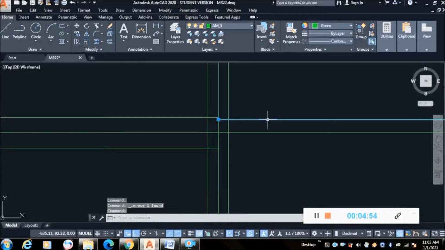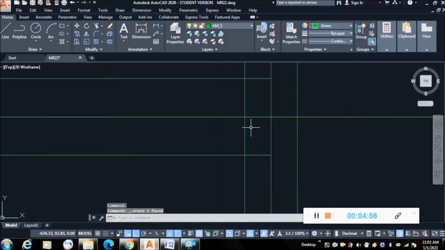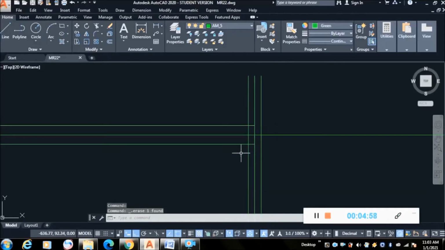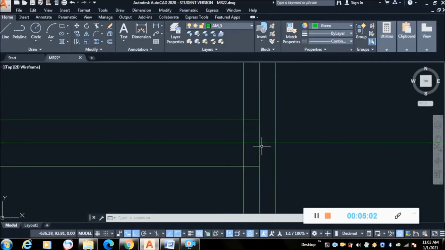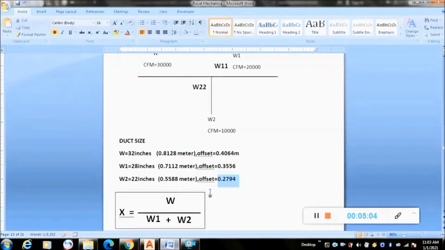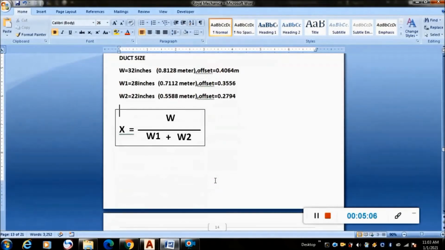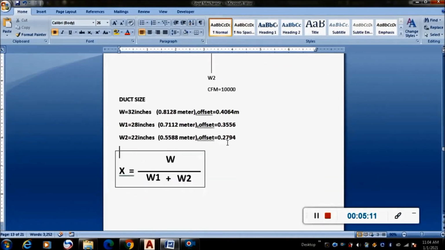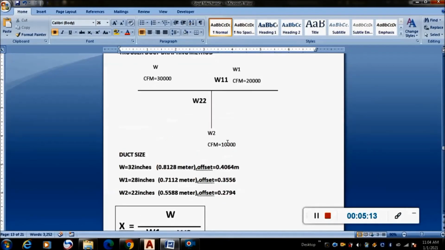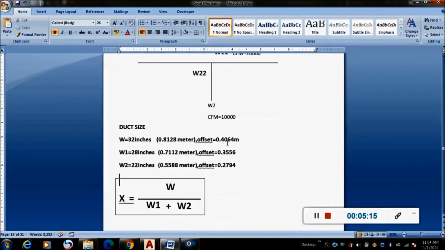For the time being we'll delete this. So W22 is the width of the trouser, one width of the trouser that is connected to the branch duct.